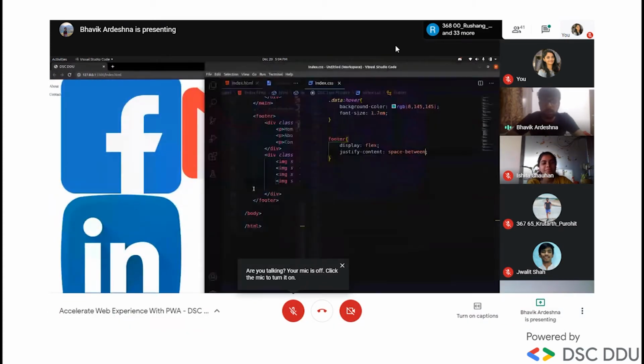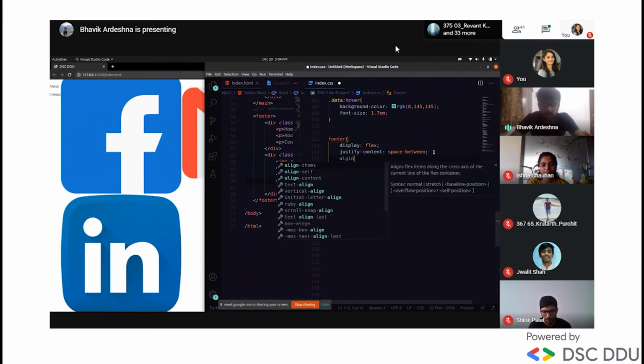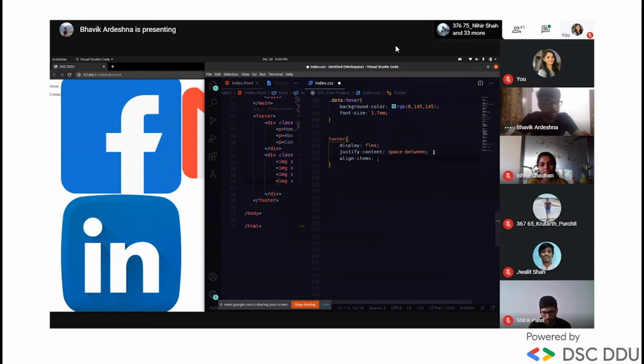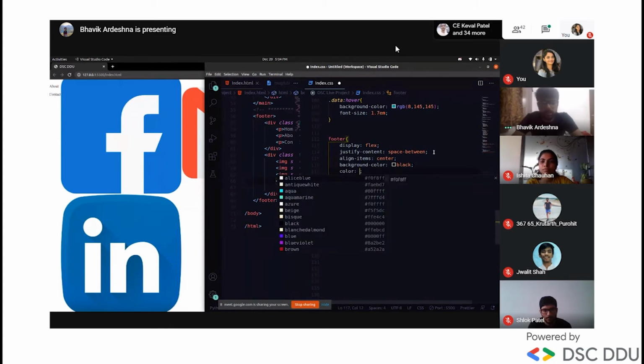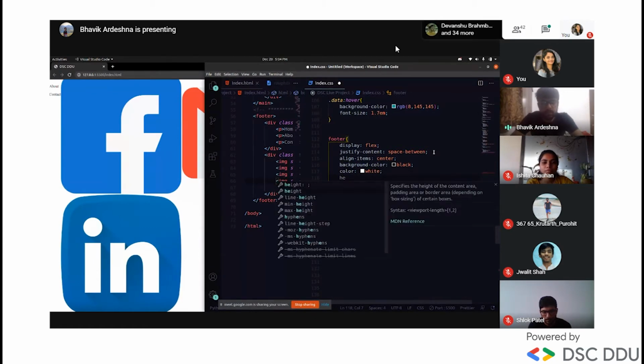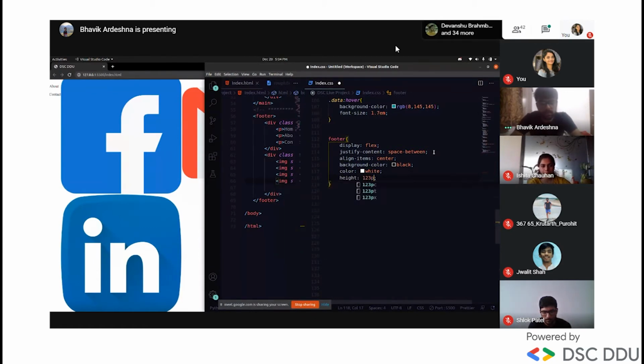Right now, if you can't see this, okay? Look, first of all, we need to apply all the design and alignment because the logo is so big. So first you need to make the logo width and height small and centered. We'll align to the center. Background we want black, same as the nav, and color white, and height, let's give 123 pixels.